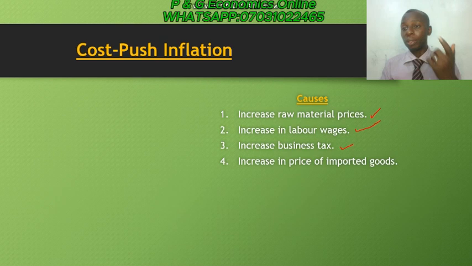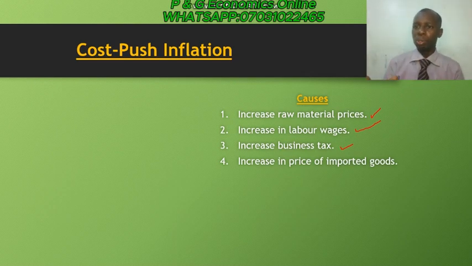Then an increase in the price of imported goods, because some of the raw materials that these producers use, they also import from other countries. So because there's an increase in these imported goods, which they also use as part of the raw material, because some of these are capital goods we use in the process of production, it will make them increase the price of the product in the long run.